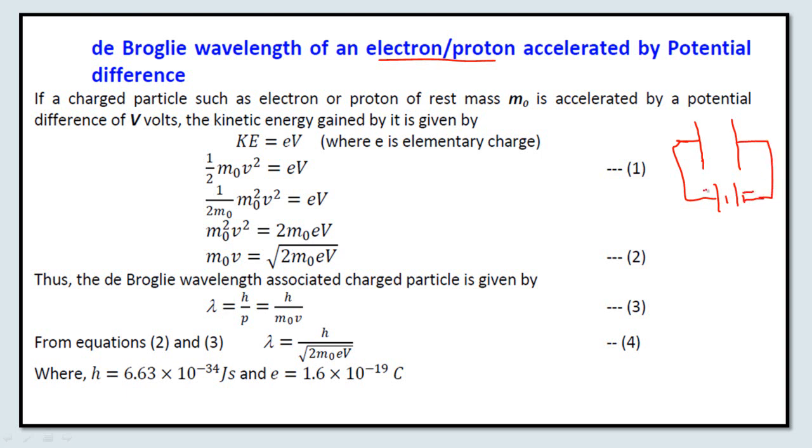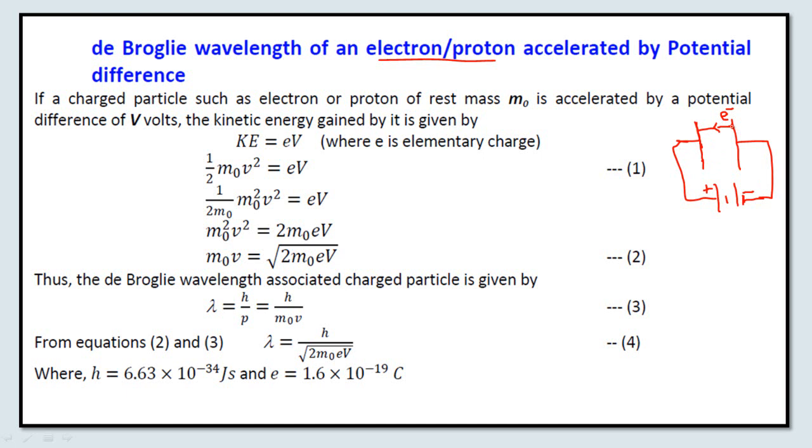Then the metal plate which is subjected to negative potential will eject the electrons. So electrons will be ejected from the metal plate connected to the negative potential, and such electrons will reach the other plate which is connected to the positive potential, and the current will flow in the circuit.